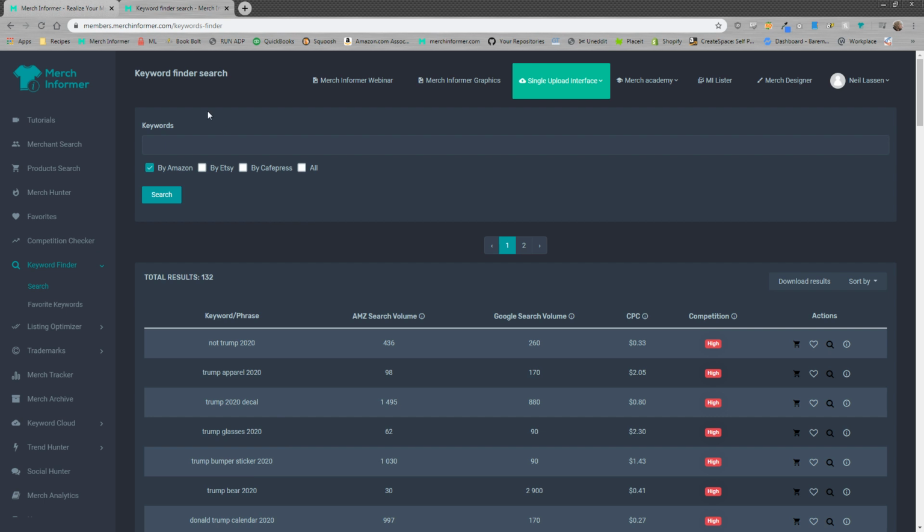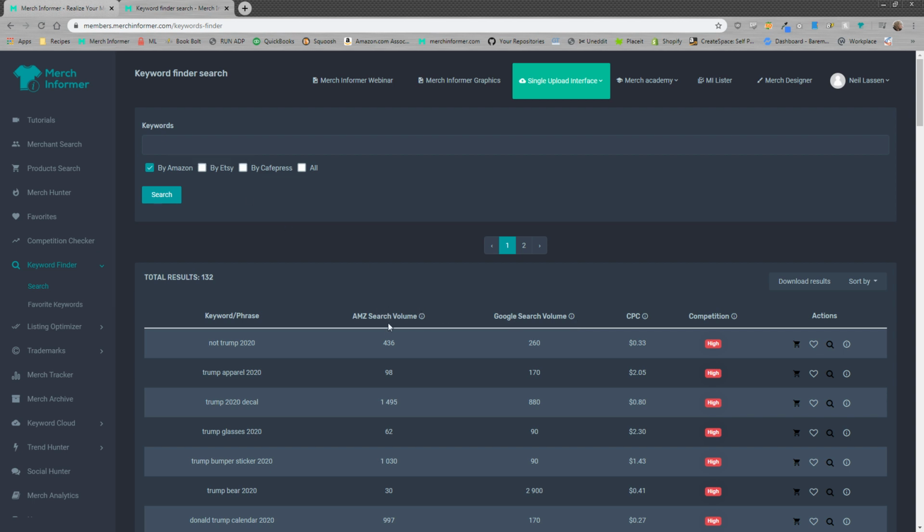So you can come down. I typed in Trump 2020, 132 results. We're going to show you Amazon search volume here, and this is mainly the column I'm going to look at. I'm going to look at the keyword and phrase in the Amazon search volume. We have Google search volume, CPC, competition, and you can do some actions over here.